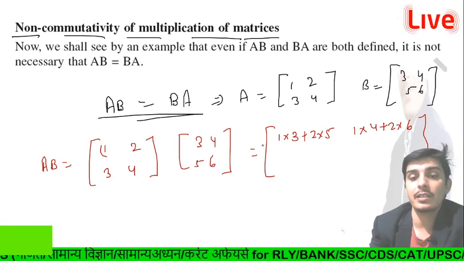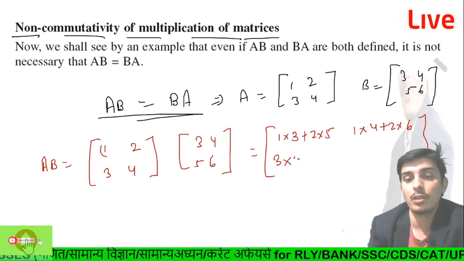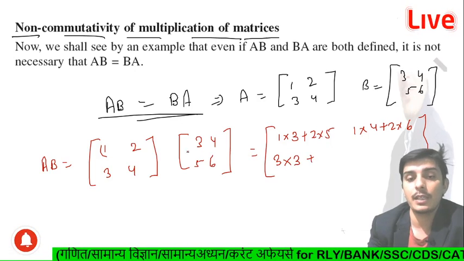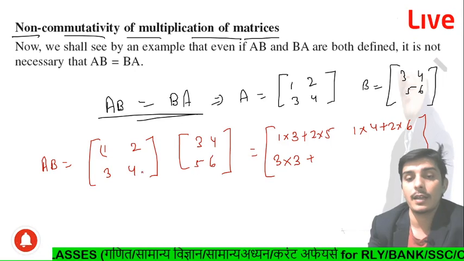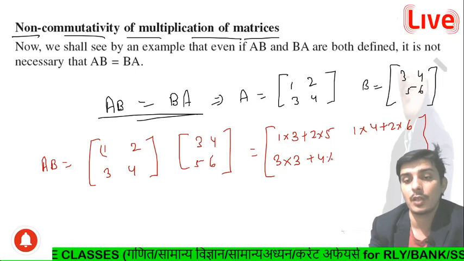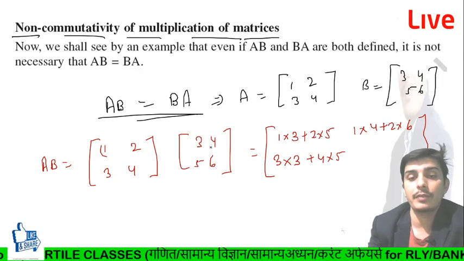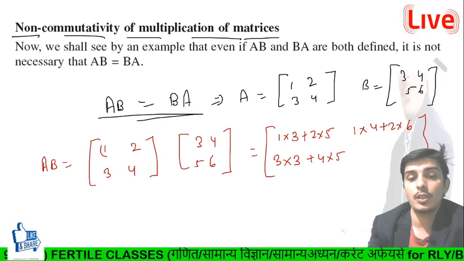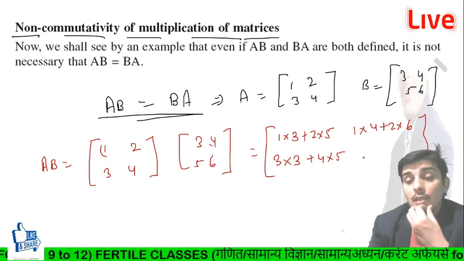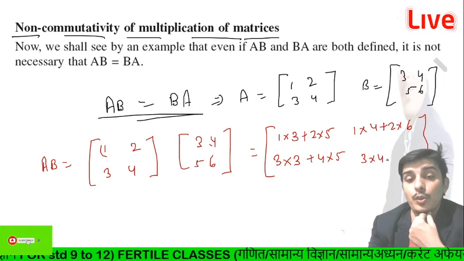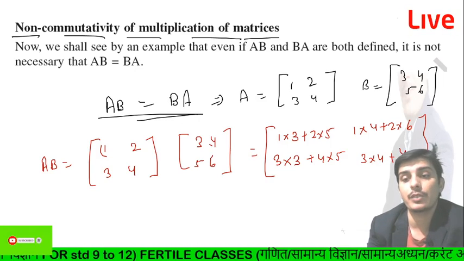you can write here 3 into 3 guys, 3 into 3 and plus it will be what guys, 3 into 3 and 4 into 5, okay. And then after you can write here 3 into 4, first element and first element of column, so we can write here 3 into 4 and then after we can write here 4 into 6, right.